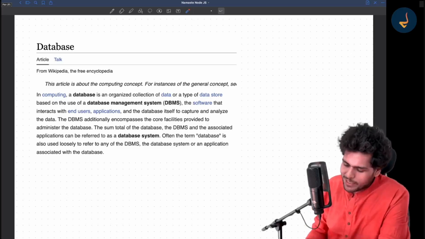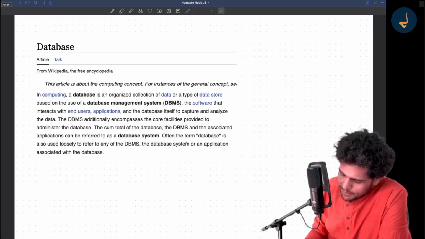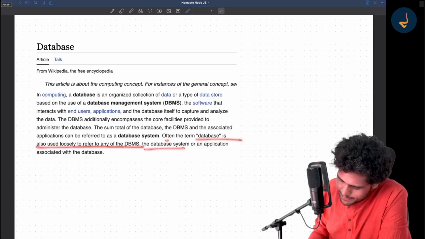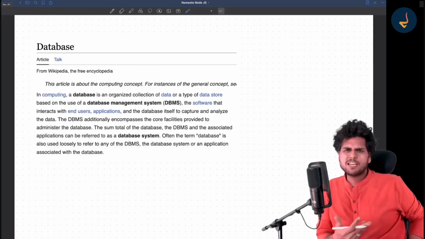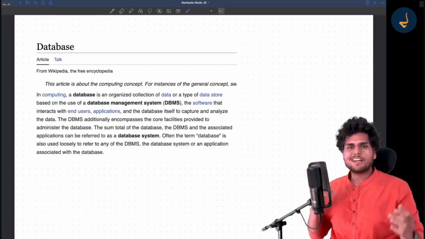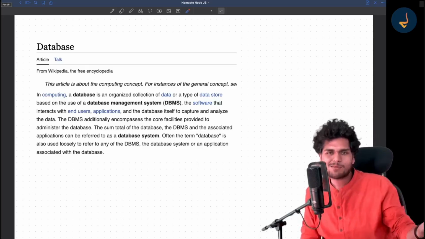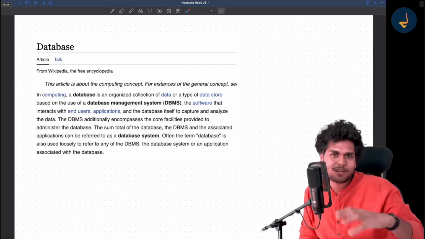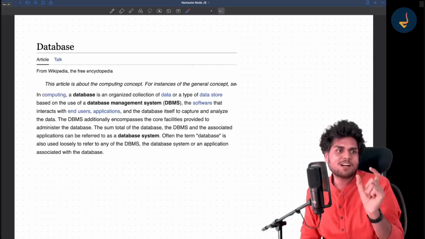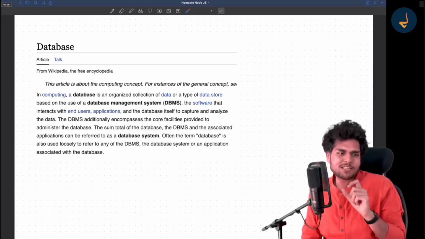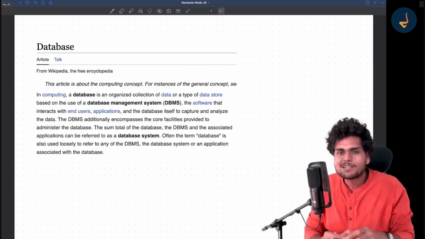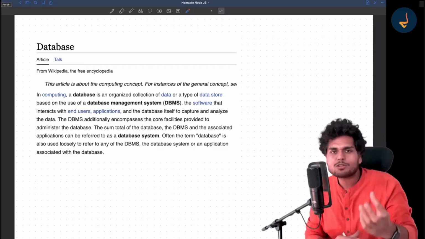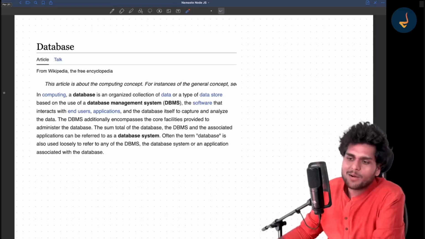Okay, so now read this line also. This is a very, very good line. Often the term database is loosely used to refer to any of the database management system or application associated with the database. It depends on what context you are using this word database. Just like servers, in the previous episode we saw that the word server is also loosely used. Sometimes it refers to a software, sometimes to a hardware. Similarly, database is also used loosely.